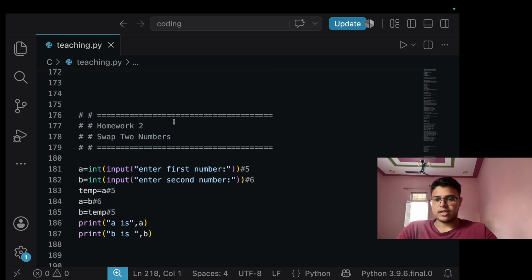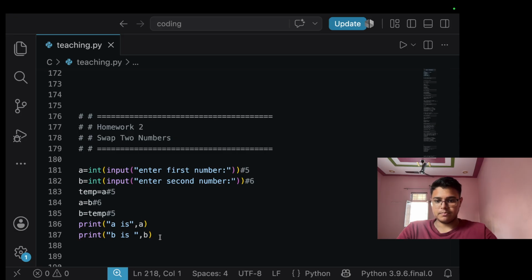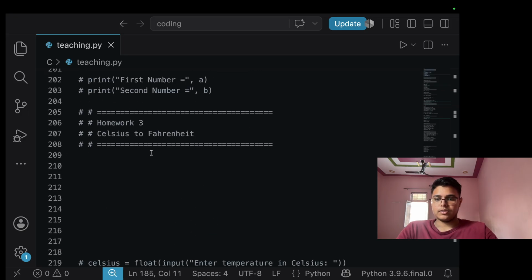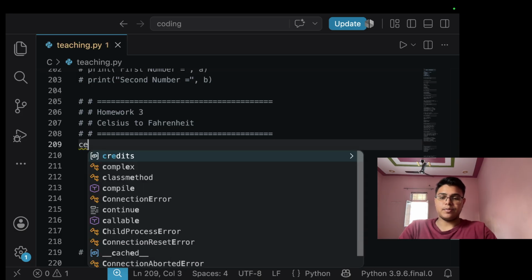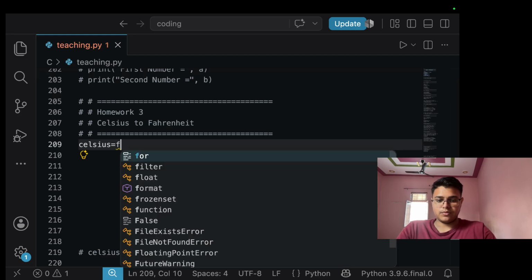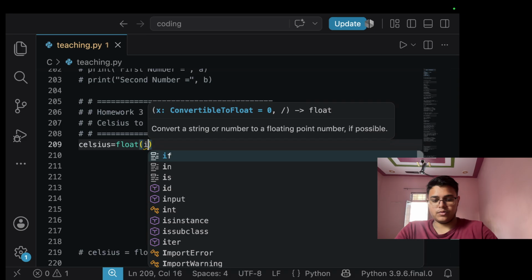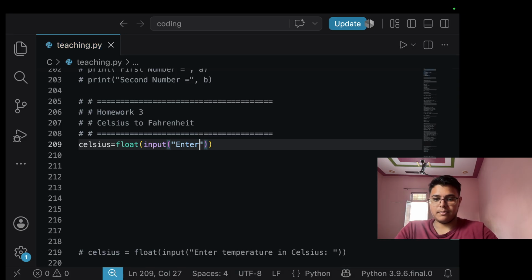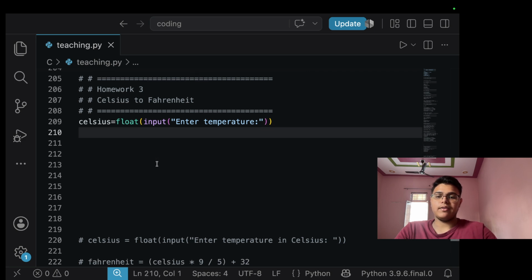Okay, so let's start basically. First let me comment this up. For this we have to take input Celsius, which will be a float input, and temperature. Okay, yep. Now for Fahrenheit we have our formula, so Fahrenheit,